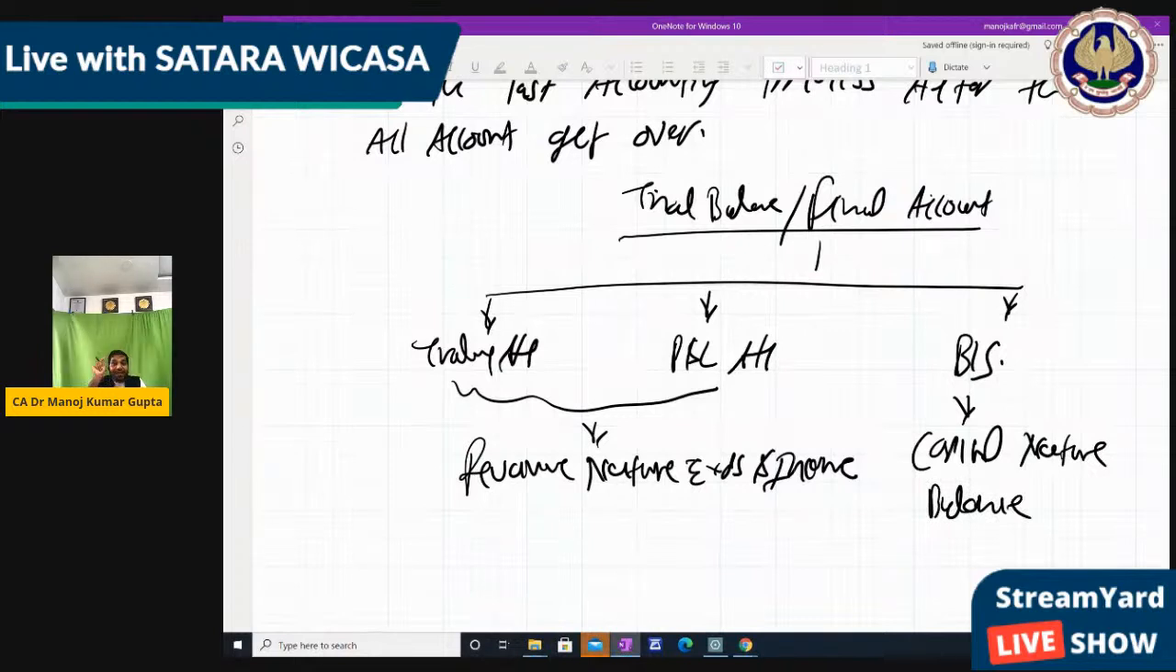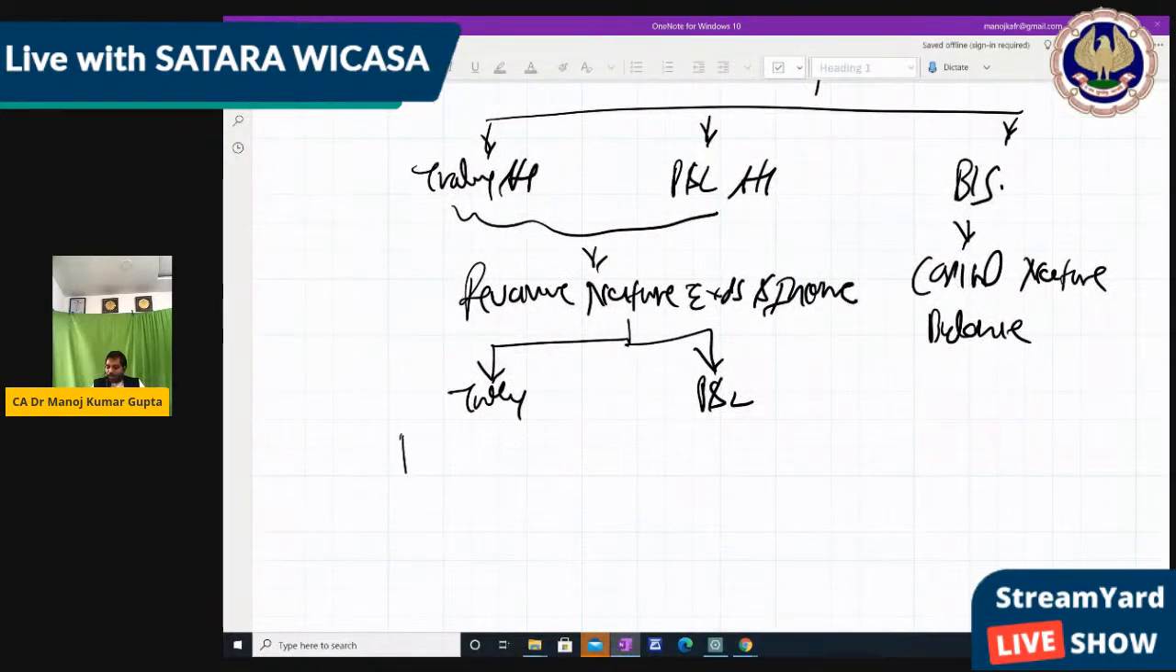comes from where? From the trial balance. Because first we completed the journal entry, then we completed the ledger, then the trial balance. Then the trial balance is further divided into three parts, that is trading account, P&L account, and balance sheet. So all revenue nature items will be transferred to the trading account and P&L account, and capital nature items will be transferred to the balance sheet, which is used in the next year. Now in revenue items, what is transferred into the trading account? What is transferred to the P&L account?